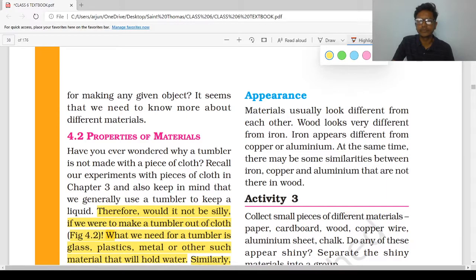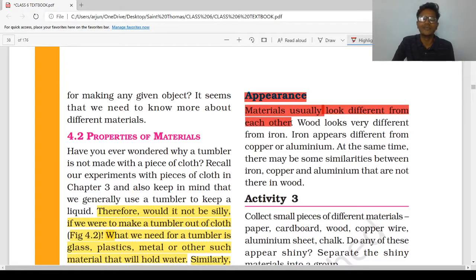Appearance. Materials usually look different from each other. Obviously, wood, plastic, glass, all we can see they are different from each other, property wise and appearance wise. Wood looks very different from iron. Iron appears different from copper or aluminium.